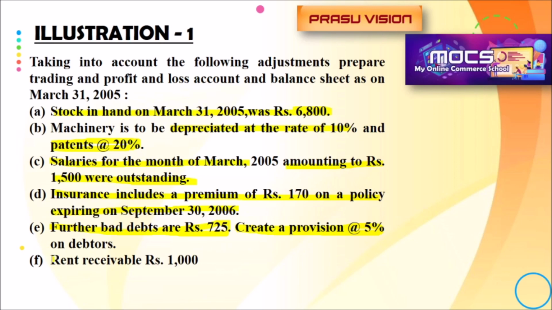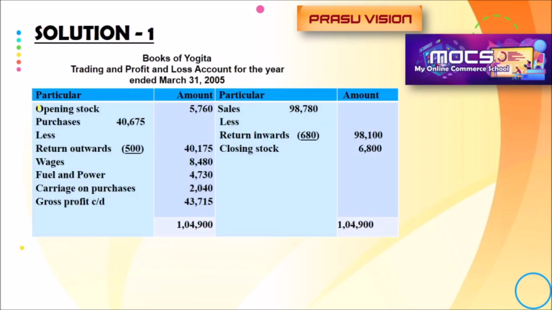Rent receivable. Receivable means it is accrued income. It will be added with the rent in the income side of the profit and loss account. Let us look at the trading account. We are writing the opening stock. Purchases we have noted. We are deducting the purchase return. The difference amount will be noted in the amount column.